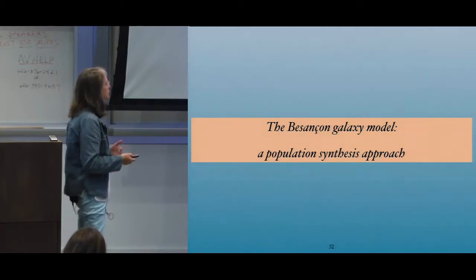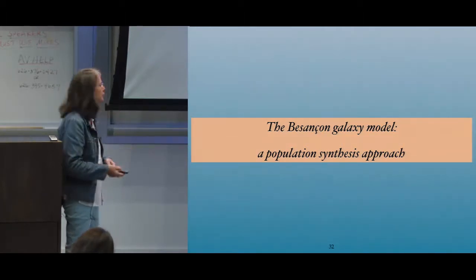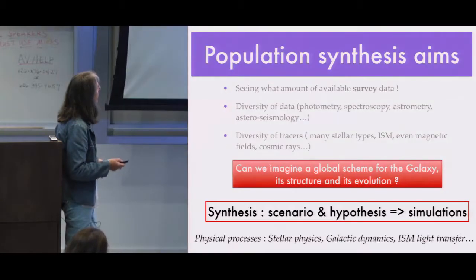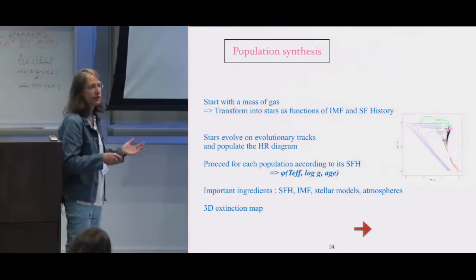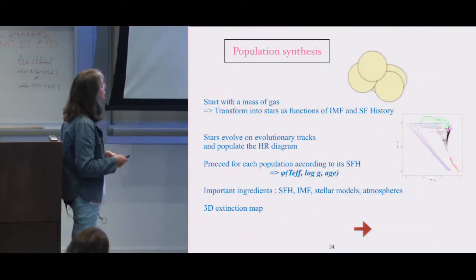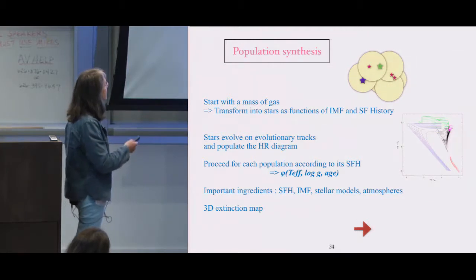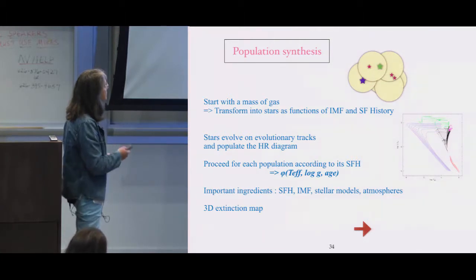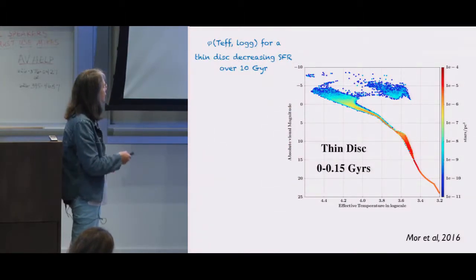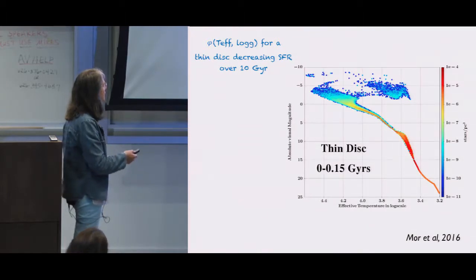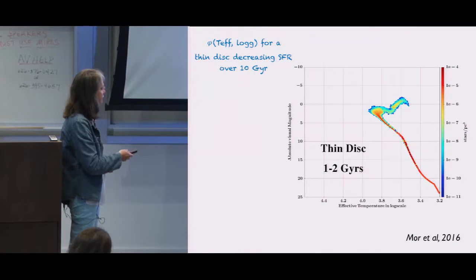Now, we try to take all this information and put it in the Besançon galaxy model. I will go fast about that. This is a population synthesis model. What we do is we start with the mass of gas, and we transform the mass into stars using assumptions on the initial mass function and the star formation history. And you make the stars evolve on evolutionary tracks. So we have stellar models, and we deduce the distribution of the stars as a function of effective temperature and gravity, for example, as a function of age.